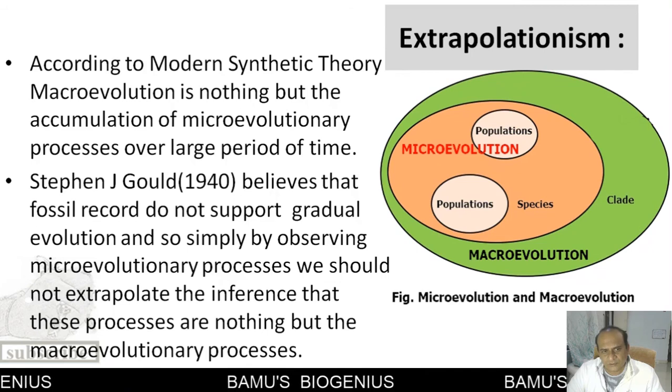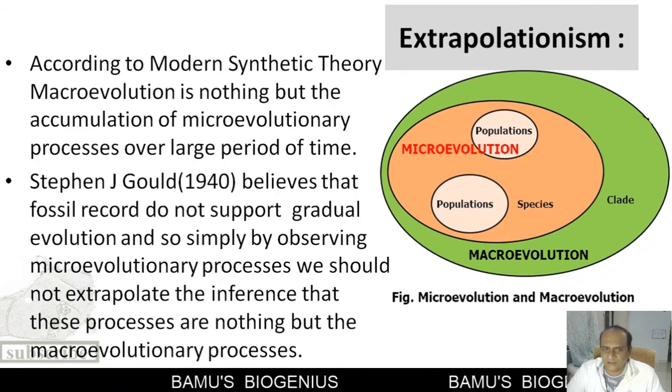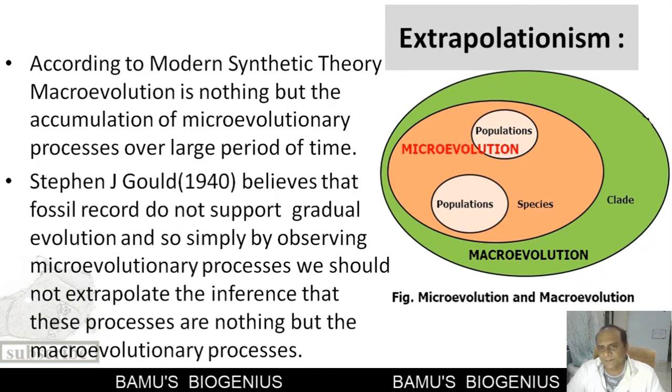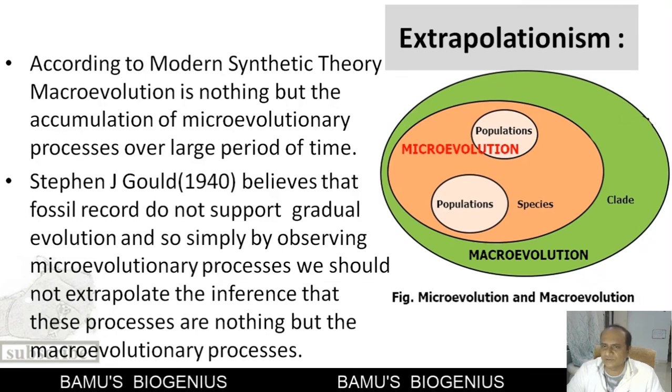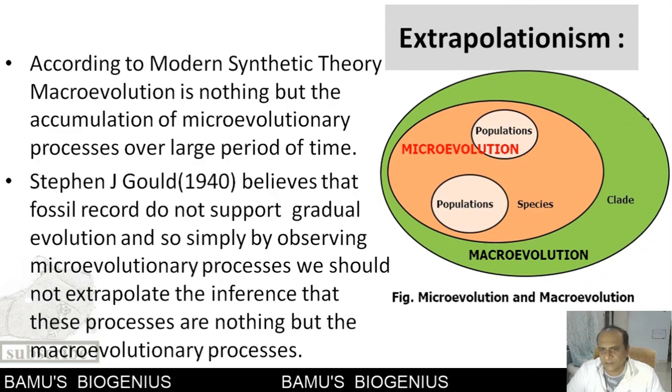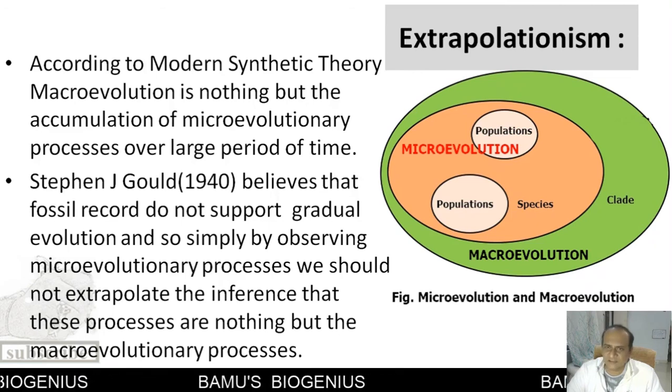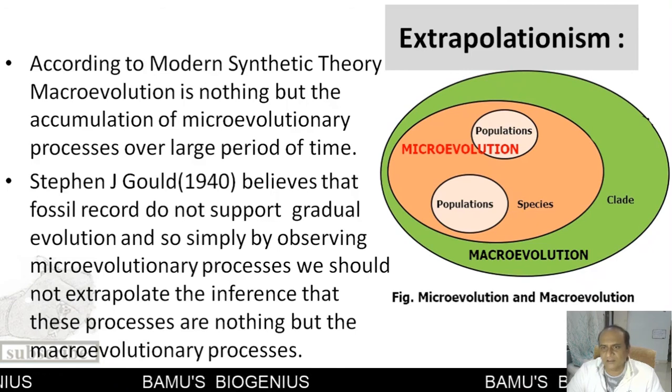Here Stephen Jay Gould is of the opinion that microevolution and macroevolution are two separate processes that should be decoupled from each other. But according to the modern synthetic theory, microevolution is nothing but a part of macroevolution.